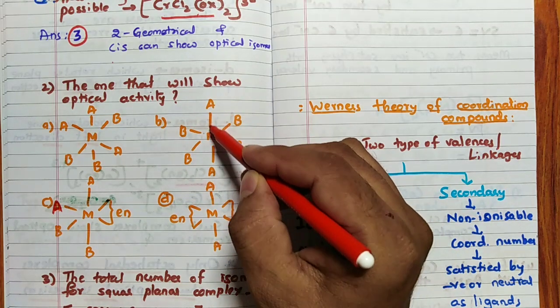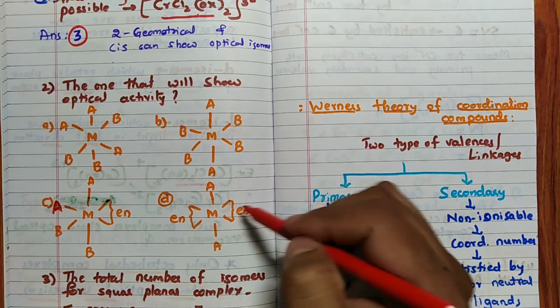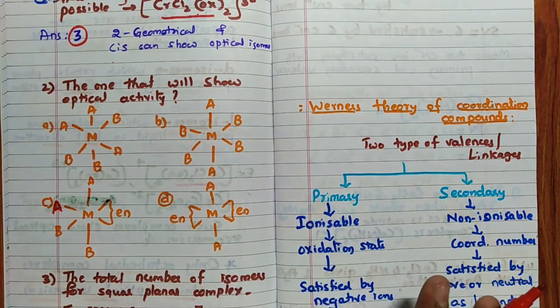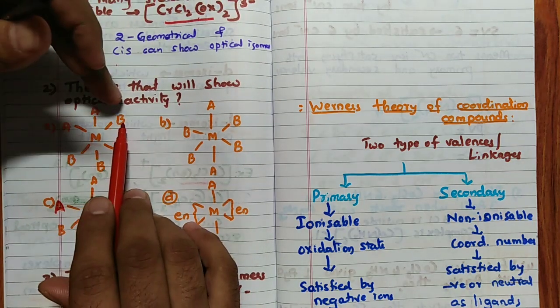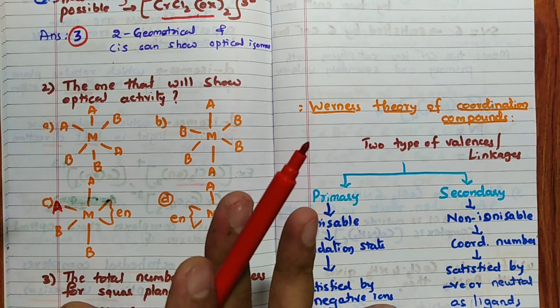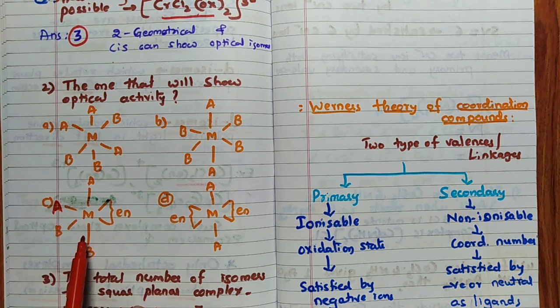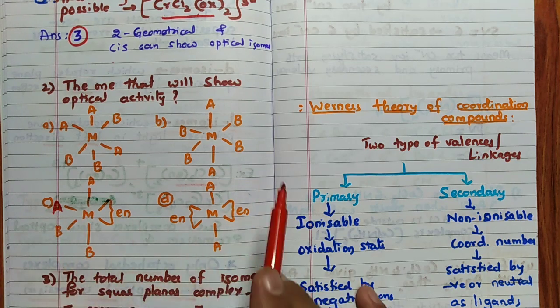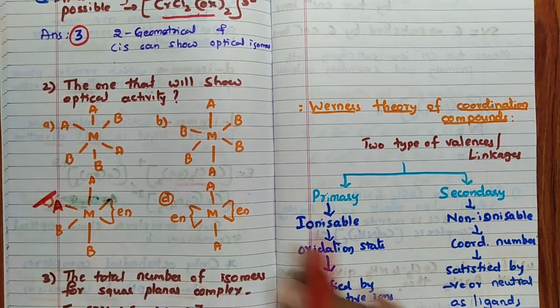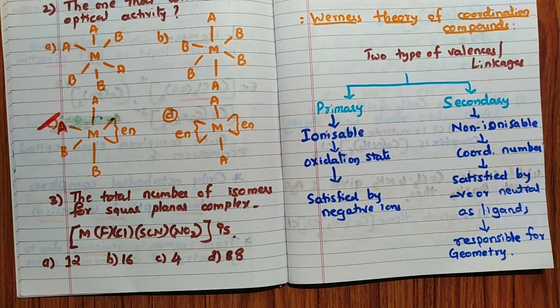See, if you cut this molecule into two halves, you are going to get both sides the same. Right? Here, both sides are the same. Same means it is not like above A, above B. Here AB or BA is the same. Hence, this also has symmetry. But this one does not have any symmetry. You can cut from any side, it will never show you symmetry. Hence, the answer for this question is C. Remember, C. Now, very important, this was also asked in last year's JEE exam.